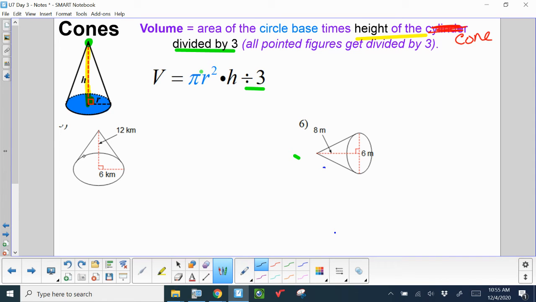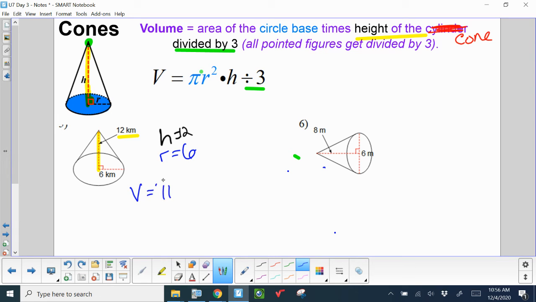So let's look at this first question here on the left, number 5. If my volume formula is pi r squared times h divided by 3, well, let's see. The 12 is my height. And then I'm also going to need my radius. My radius is 6, because it's only half from the center out, so I don't need to do any halvesy stuff. And then really it's just plug and chug.